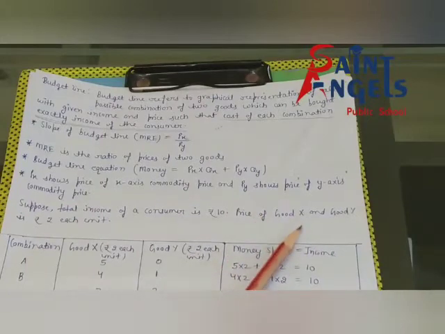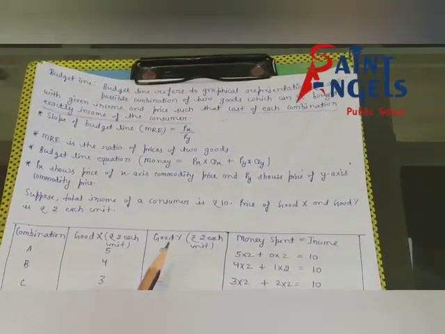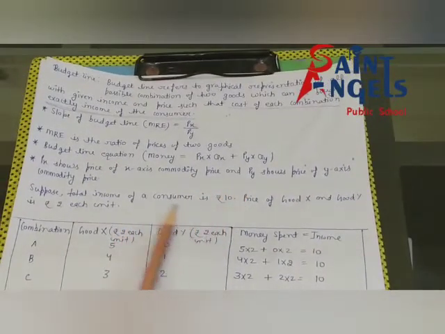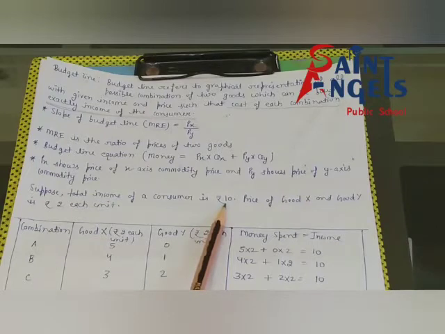5 units of good Y. I hope all of you have understood. Now, after this, you know that according to this statement, consumer income is limited. Consumer income is limited means rupee 10.